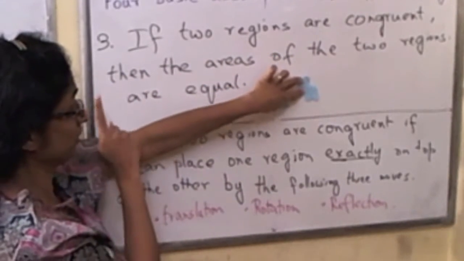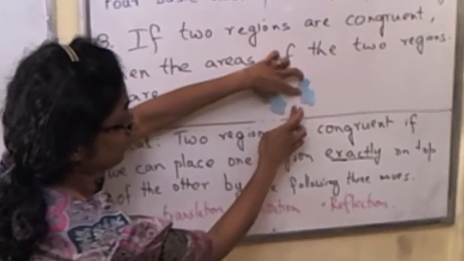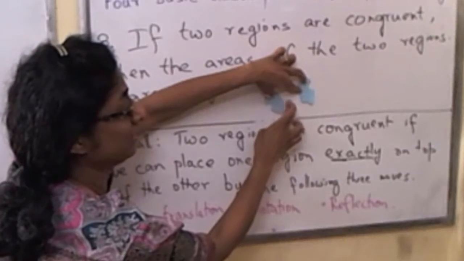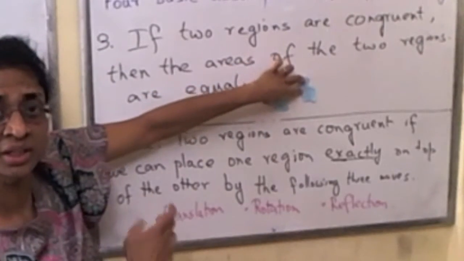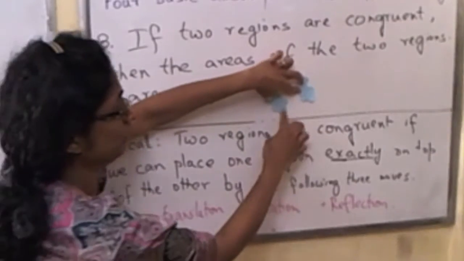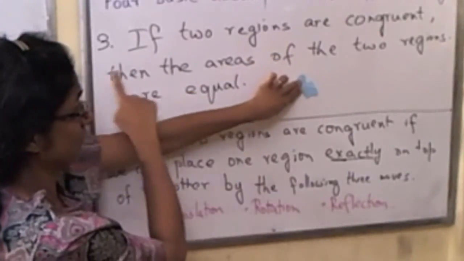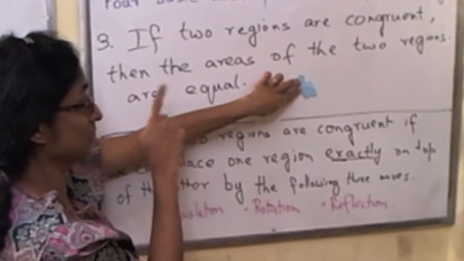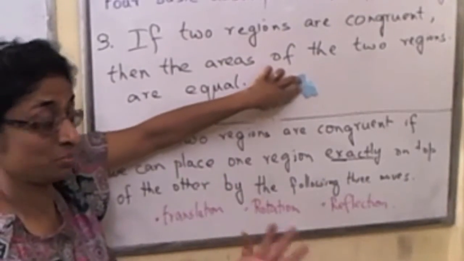So in other words, what this assumption is saying is, if these regions are congruent, if I can place one exactly on top of another, it makes sense to assign the same number to each of these regions. That's what this is saying. If two regions are congruent, then the areas are equal.